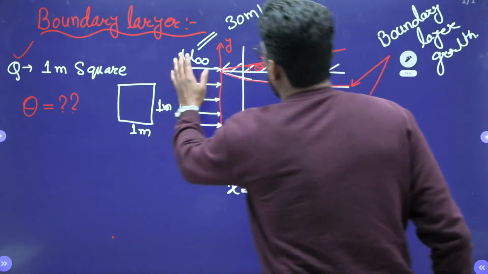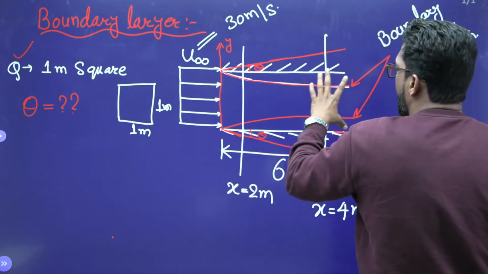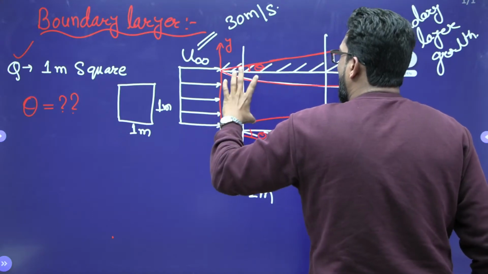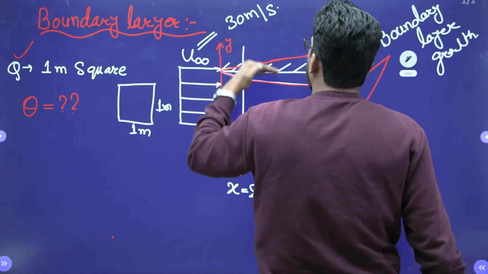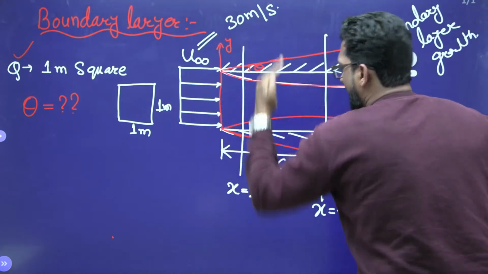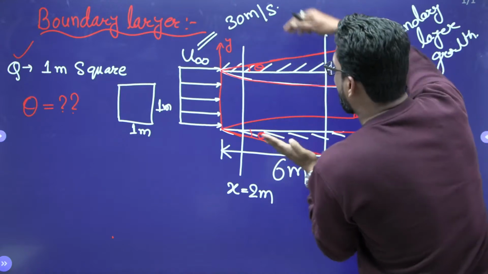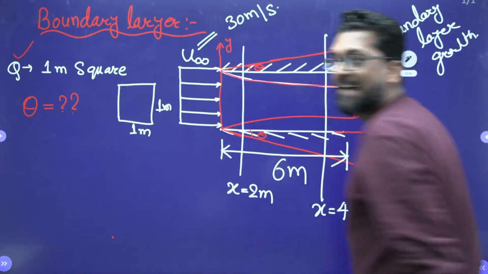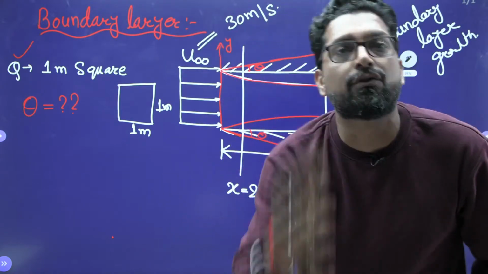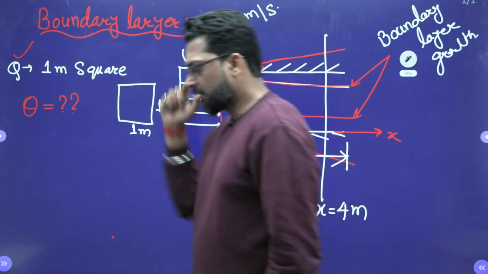If a fluid is flowing with uniform velocity, there must be a development of a boundary layer. To minimize this boundary layer effect, we slant the wall outward with angle theta, at the section x equal to 2 to x equal to 4. So what is the theta angle? For that, we have to achieve a constant velocity, right?